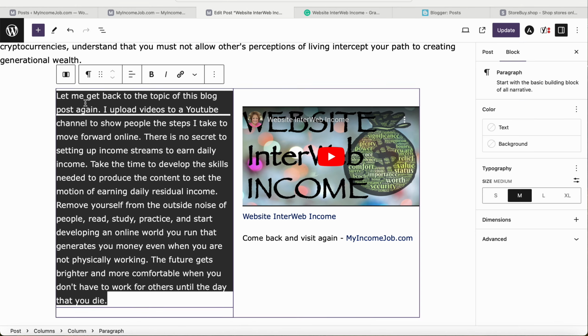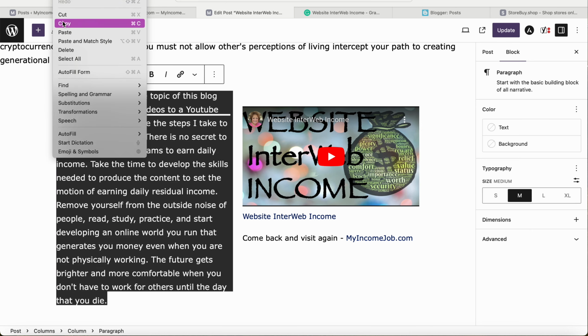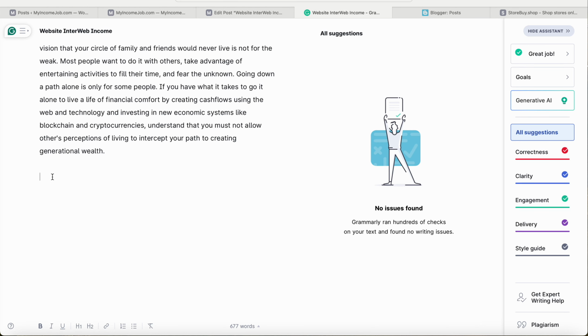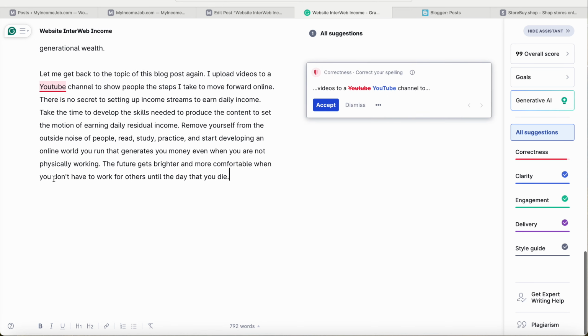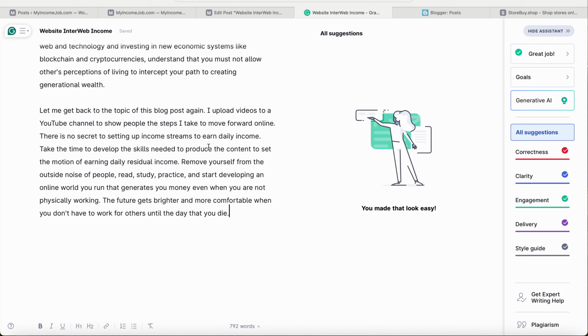So here's something. Let me highlight this, copy it. I'm going to paste it. Give it a moment. Of course, oh yeah, it's correcting that one mistake, because the capital T should be there for YouTube. But what you're going to do is, I'm going to highlight it and use generative AI to rewrite it. My own original content, not somebody else's.